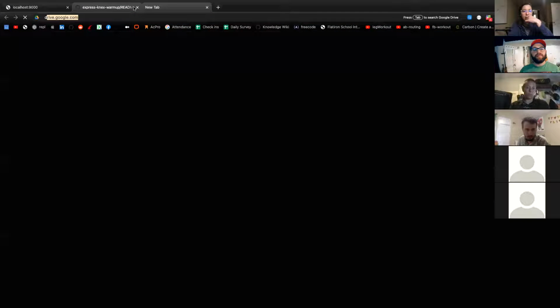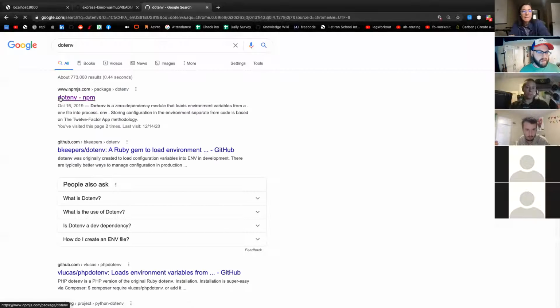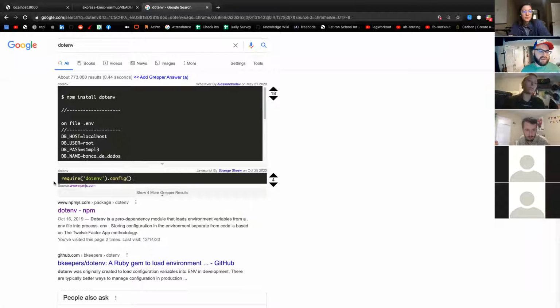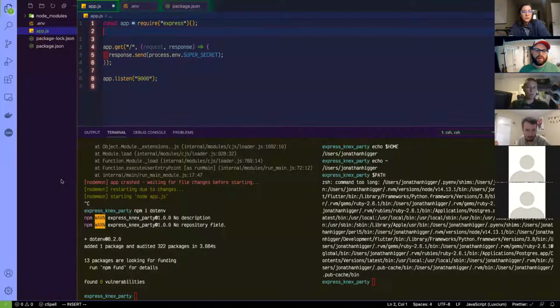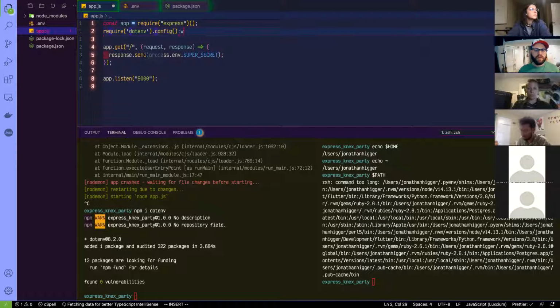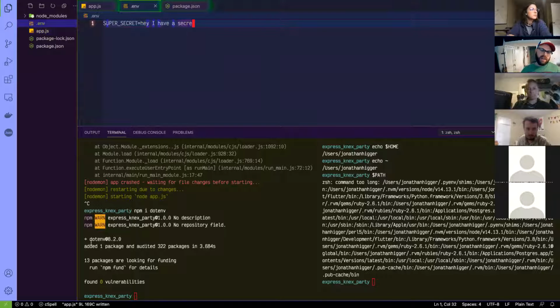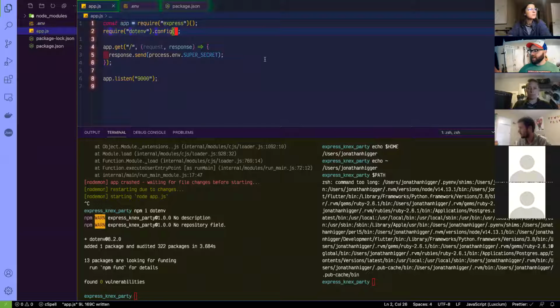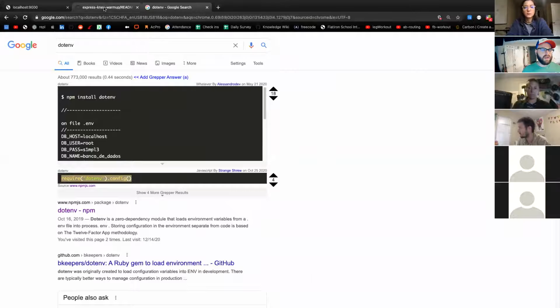So what I do is look up this npm package called dotenv. By the way, all programming languages have a way of accessing these. require('dotenv').config(), that's what it is. Bam. I'll just type it out. Cool. And now if I'm right, it's going to go into this .env file, create this thing called super secret, and fake an environment variable for my computer.